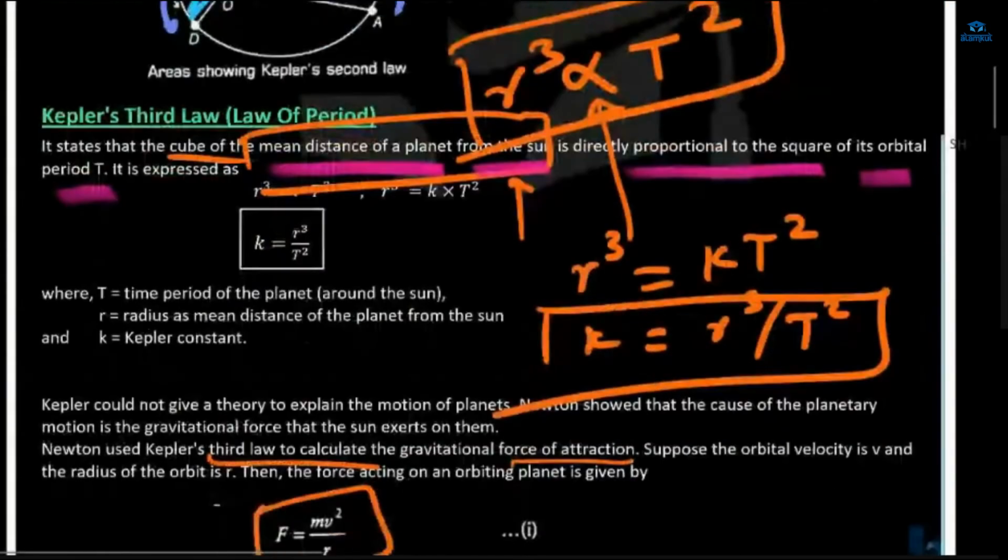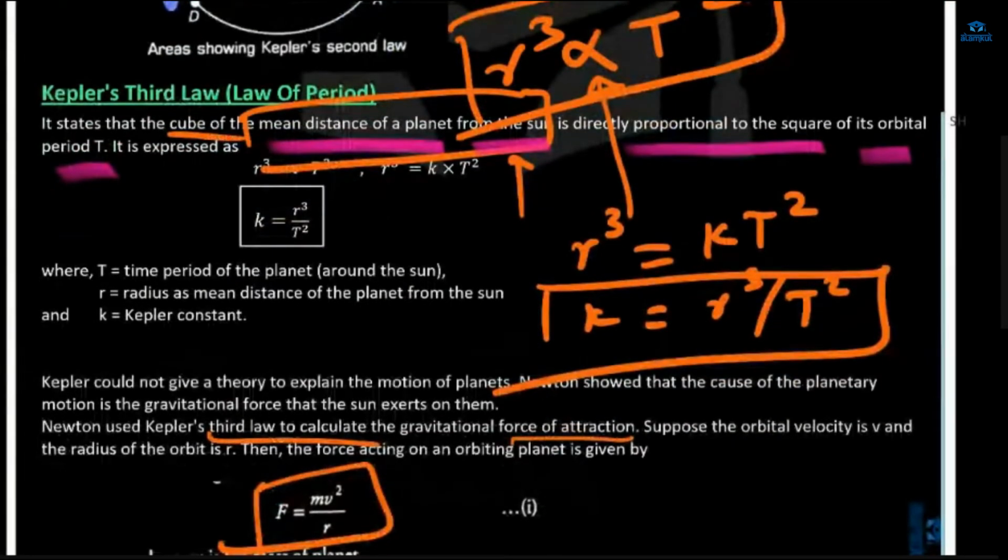And the third law is: if we take the mean distance of the planet from the Sun, meaning all of the distances of the planet from the Sun and taking the mean of that, and we take the cube of that mean distance, it will be directly proportional to the square of the orbital period T.